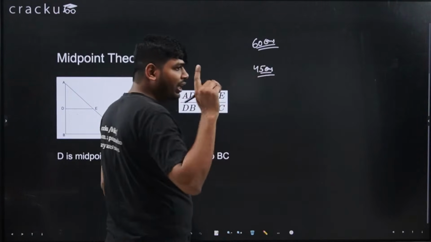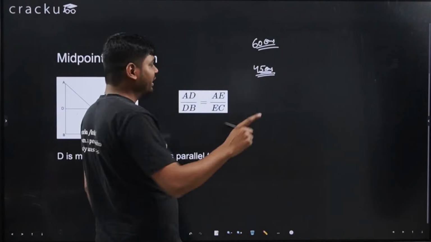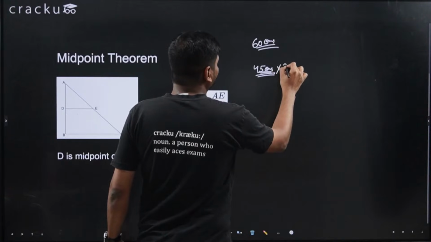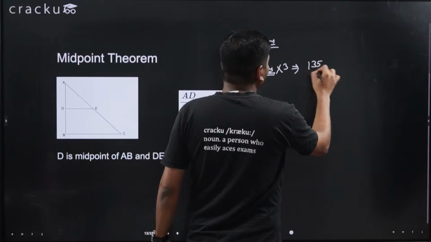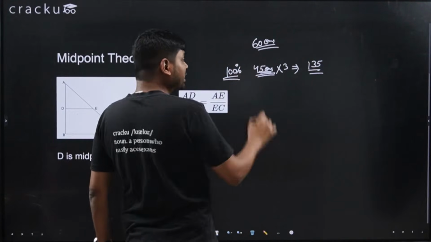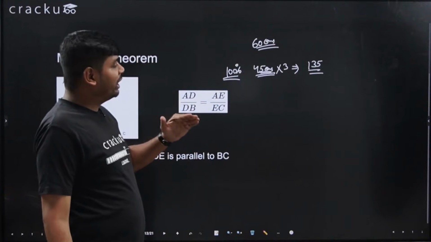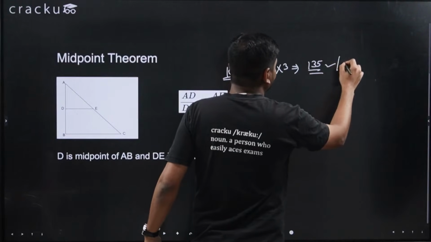If you attempt all the 45 questions correctly, you will get 3 marks each. So 45 into 3 is 135 marks. If your accuracy is 100%, that means you are solving all the questions correctly, you will get 135 marks out of 180.